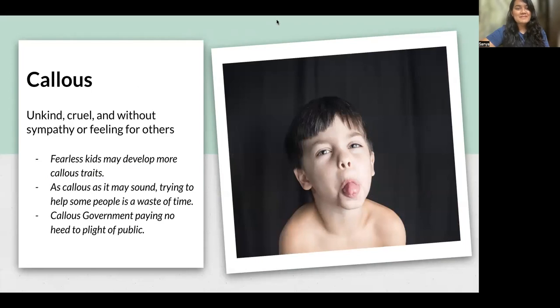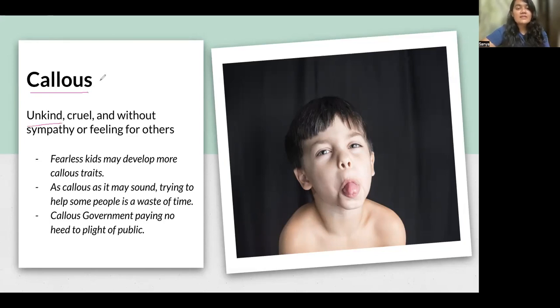Callous. Looking at this little kid here, poking his tongue out, right? So he's teasing. Kids do this often. They're like, we don't care, right? And then they stick their tongue out. Even you might have done that as a kid, right? So this means the kid has no feelings for the other person. He is just like, I don't care, right? And then he's sticking his tongue out. So the word callous means unkind.